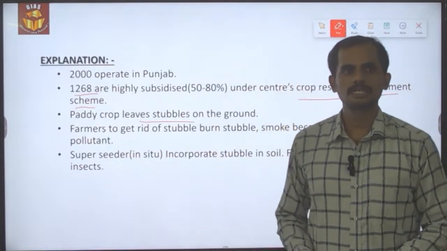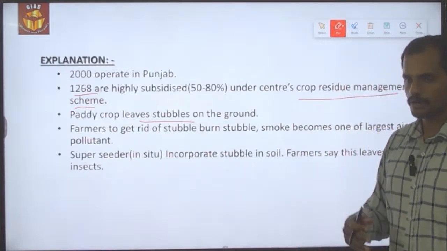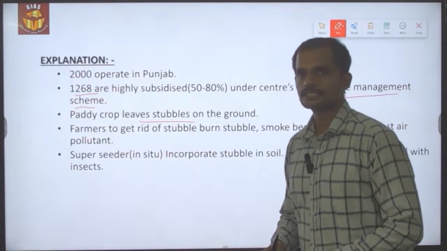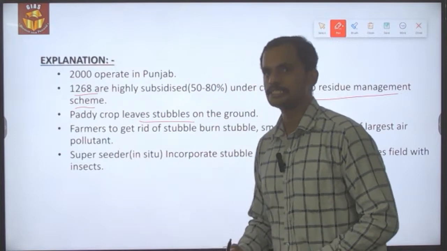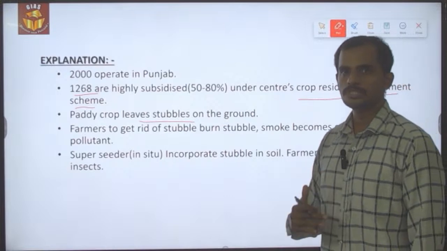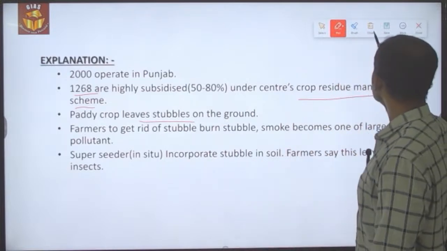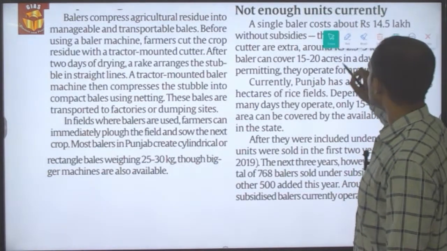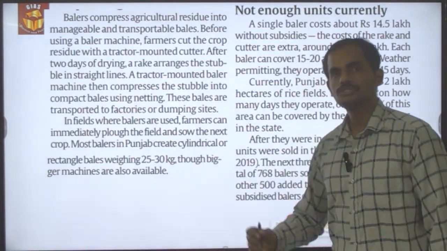But what the farmers are saying is that because of the superseeders used in their farming areas, it is attracting more insects towards the land, which in turn is leading to more usage of pesticides, increasing their input cost. At the same time it is reducing the soil health and the crop's efficiency. That is the reason why the farmers are resorting to the ex situ method of using baler machines.